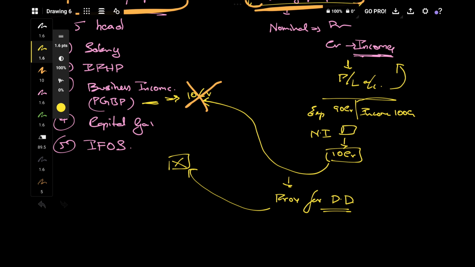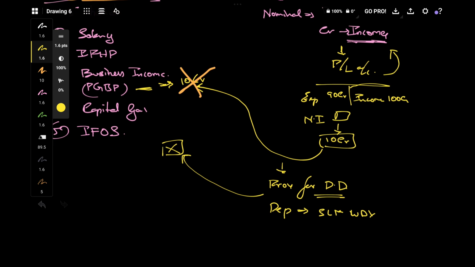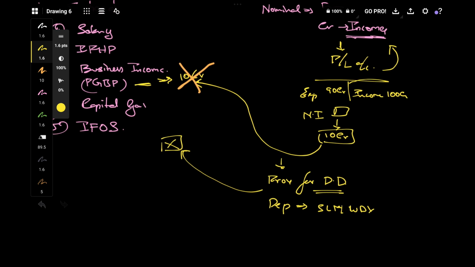So apart from this, there is depreciation. For depreciation we have different methods, SLM, WDV and all. But in case of income tax, we can't take SLM or WDV directly. The income tax department, that's nothing but the Central Board of Direct Taxes, CBDT, will give some rates and rules.